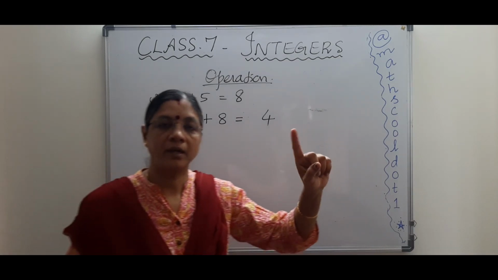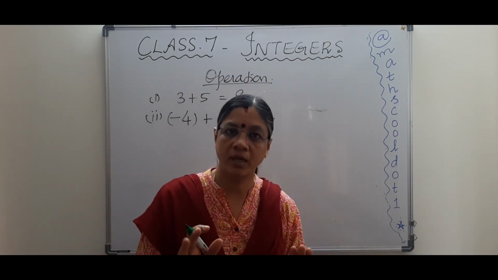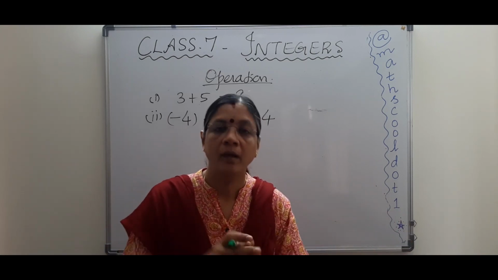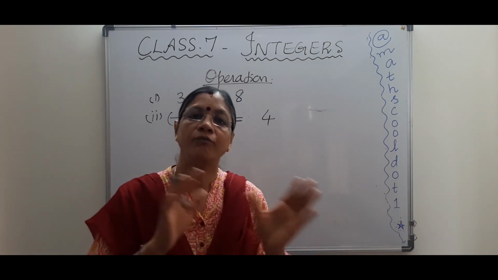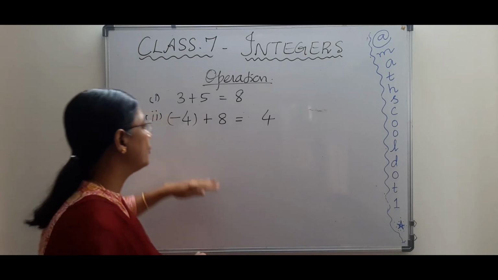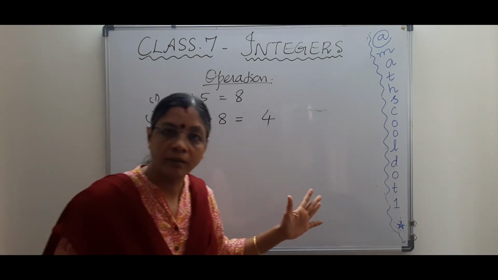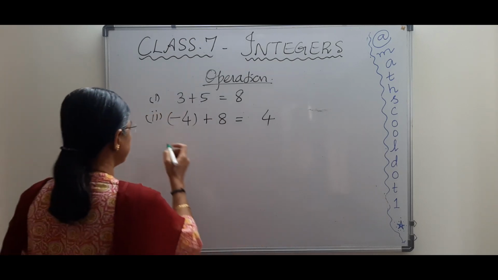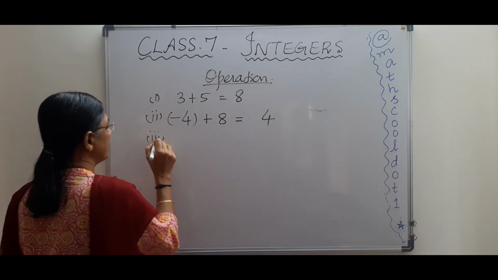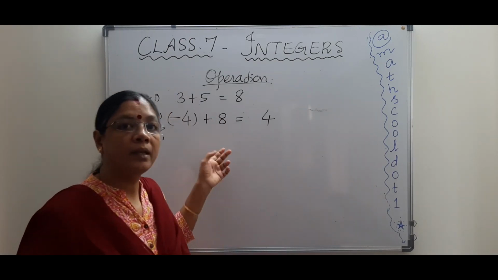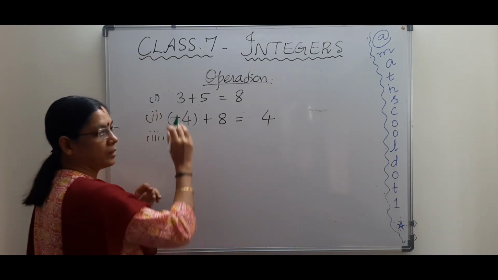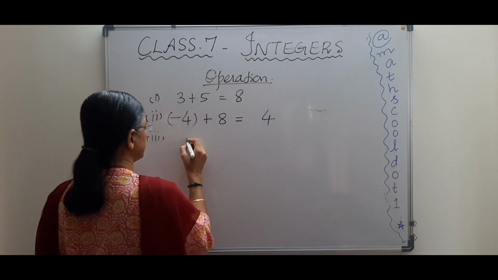So, the first thing I told you, if they are of the same signs, you just add the numbers and put the same sign. If they are of different signs, what do you need to do? You find the difference. You just subtract the numbers and put the greater number's sign. The next example we will see is also one positive and one negative, but with the negative number being the greater number.